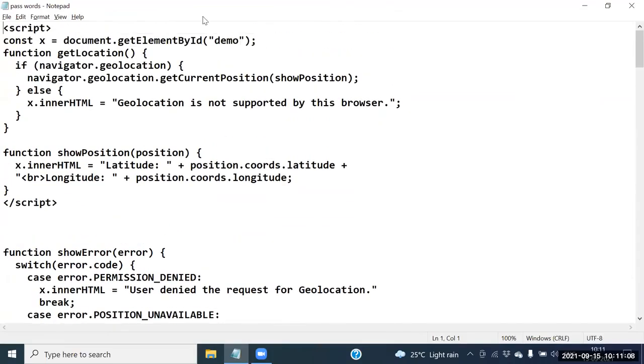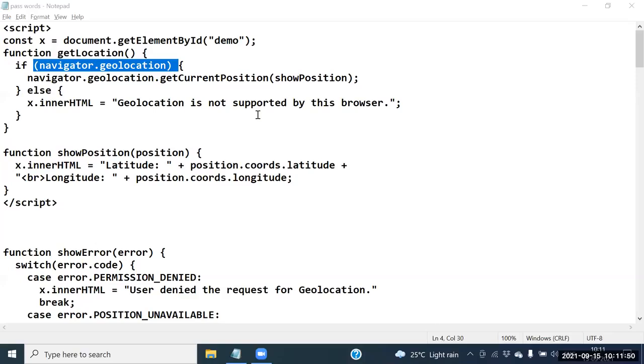Guys, what is navigator? Navigator is a predefined object. What is window? Window is a predefined object. What is a document? Document is also a predefined object here. Yes or no? Say this one here.